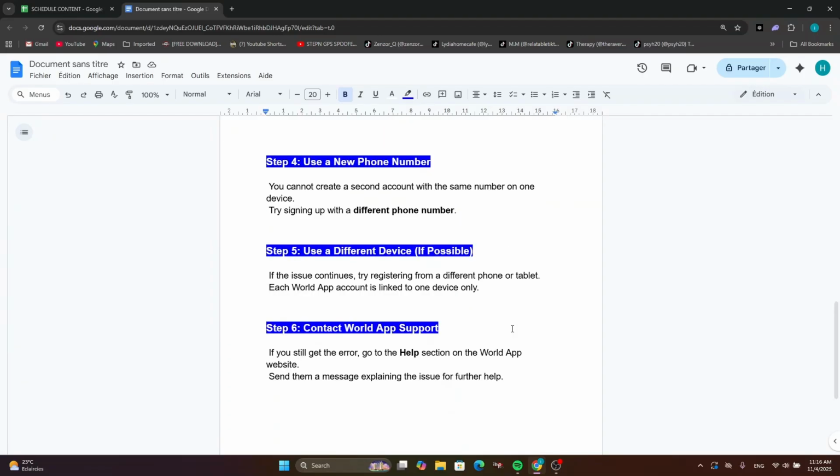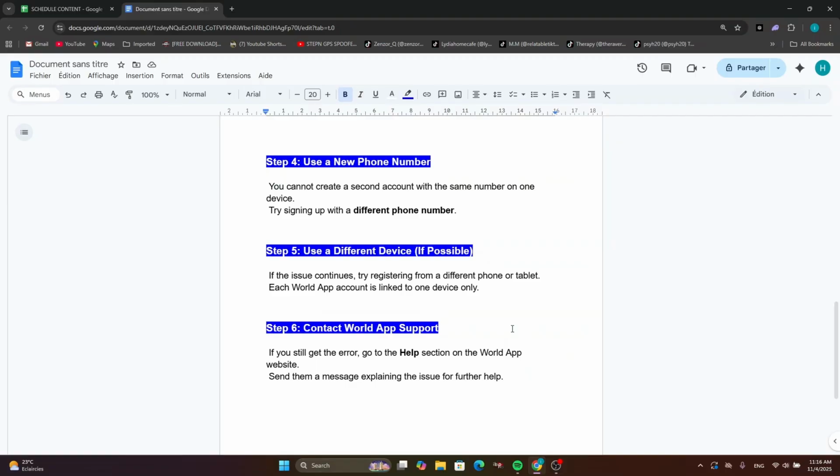Now, after that, use a new phone number. So you cannot create a second account with the same number on one device. Try signing up with a different phone number. After that, use a different device if possible. So if the issue continues, try registering from a different phone or tablet. Each Word app account is linked to one device only.